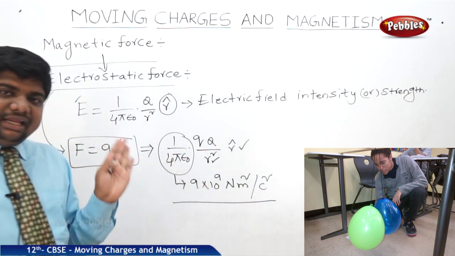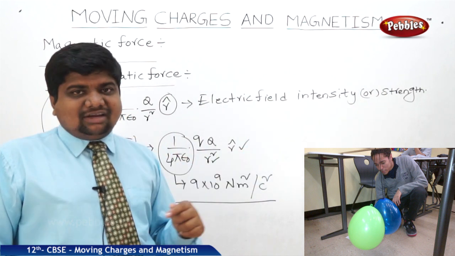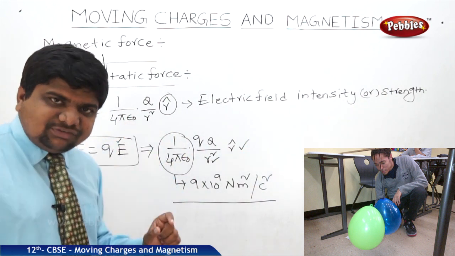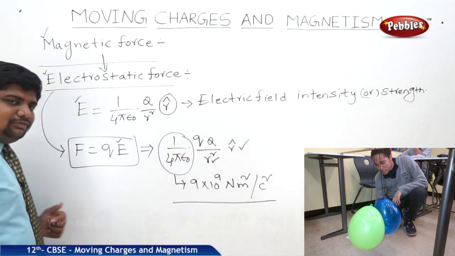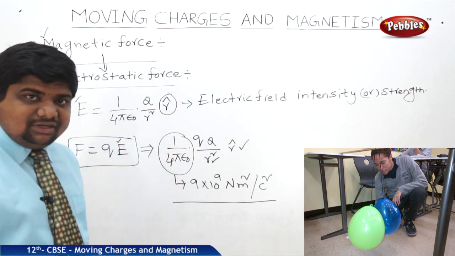Those equations are called electromagnetic equations. There one more concept was derived. That concept name is Lorentz force. So what is Lorentz force? How is it related to the magnetic and electrostatic force? What is the equation part of that? We are going to see now.